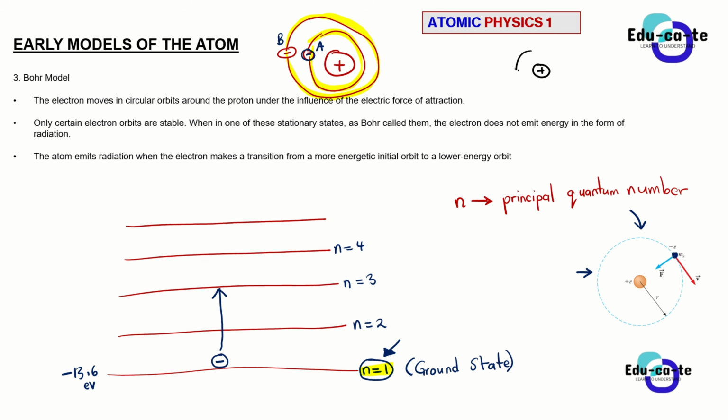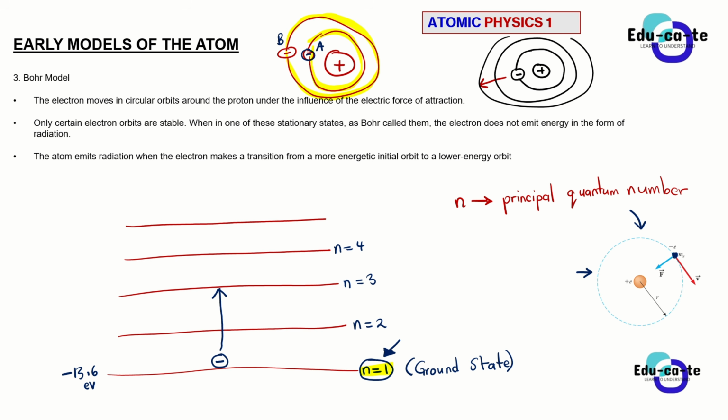So if this is your nucleus and you have an electron here in the first orbital, or in the ground state, and I apply some heat to the electron, maybe I take a lighter or anything that will give some heat energy, then this electron will be able to bump off and move away from the nucleus into another orbital. Maybe there are other orbitals here, so the electron will be able to move from that first orbital into another orbital.